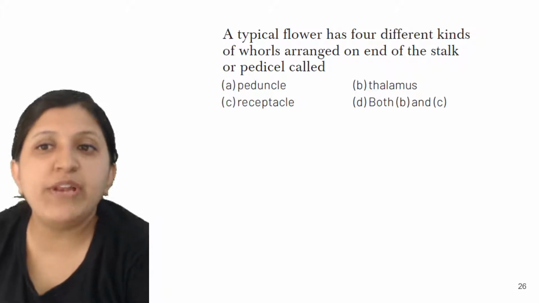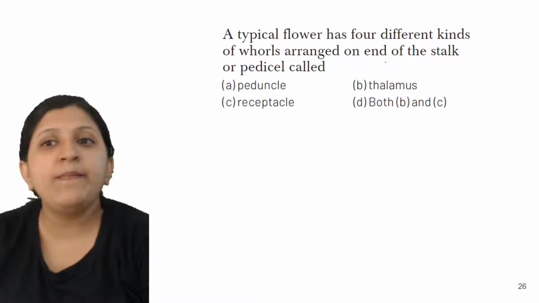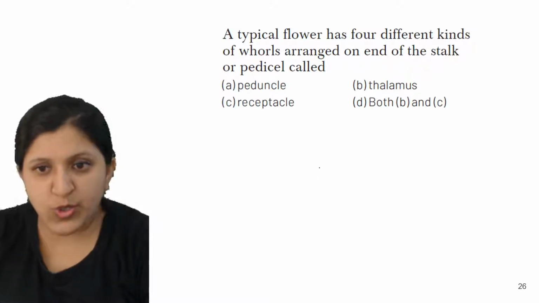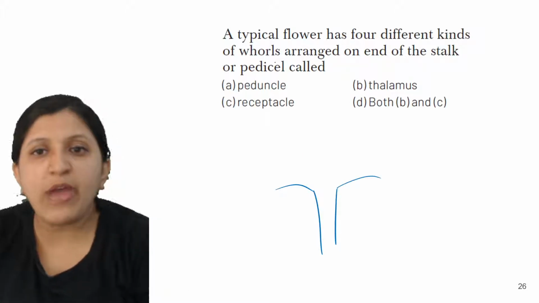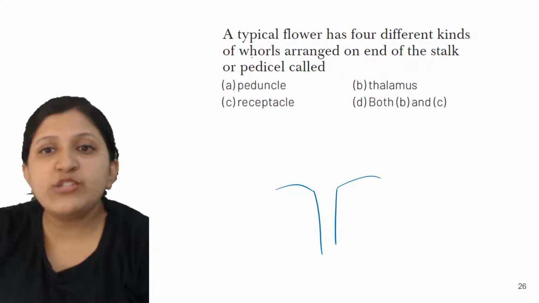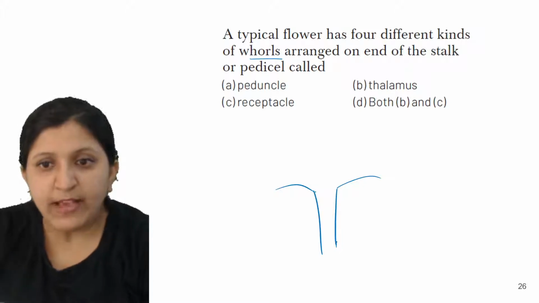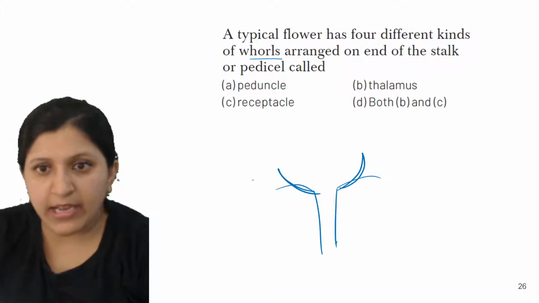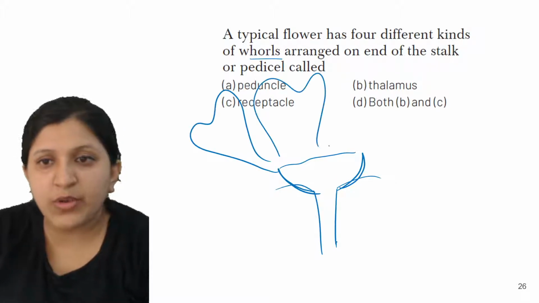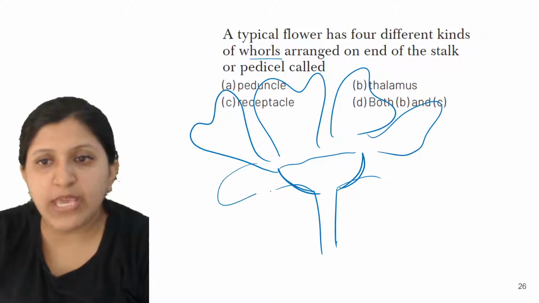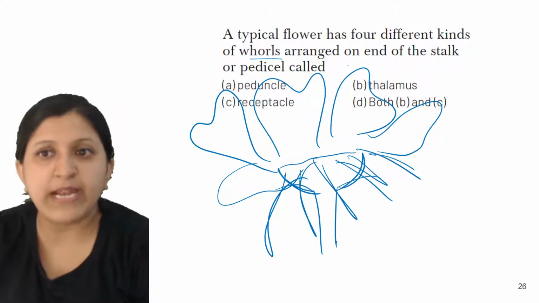Now a typical flower has 4 different kinds of whorls arranged on the end of the stalk, or pedicel. This is the flower structure. As mentioned, different kinds of whorls are arranged on the end of the stalk, not this end but this end. We can see a petal formation over here. We can also find a sepal formation from this stalk itself, at the end of the stalk.